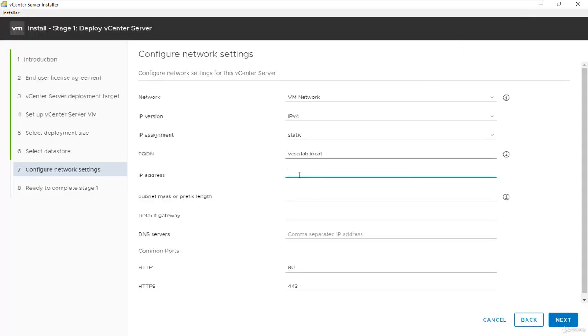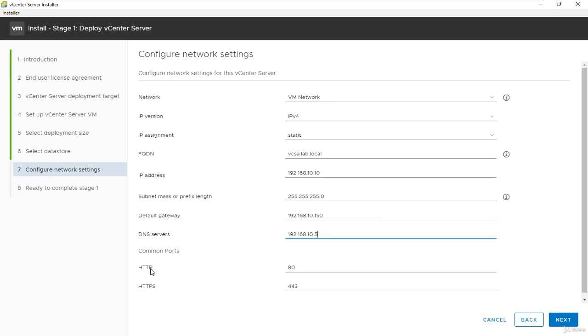And the IP address is going to be 10. And the subnet mask, again, and the default gateway, we will use the default gateway that we have in our lab, or you can type whatever IP address here. And the DNS should point to your Active Directory or DNS server.